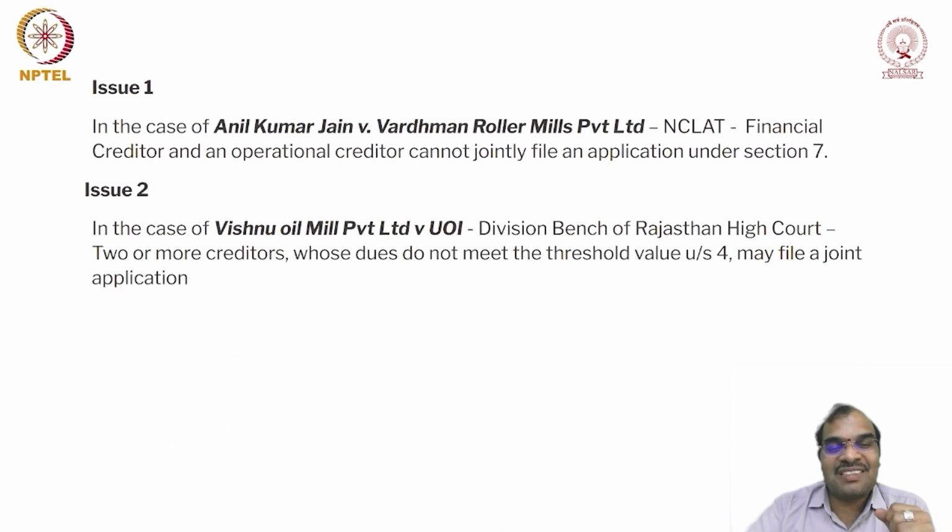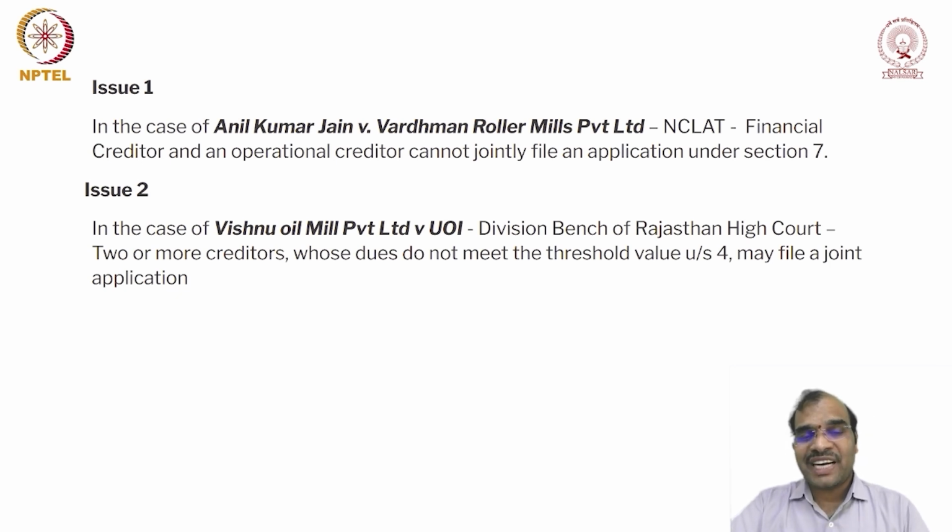The answer is in the case of Vishnu Oil Mills Private Limited versus Union of India, where the division bench of Rajasthan High Court held that 2 or more creditors whose dues do not individually meet the threshold value under Section 4 may file a joint application. What is required is that together you have a minimum of 1 crore. It's not that each and every creditor should have 1 crore rupees. This is the second issue.